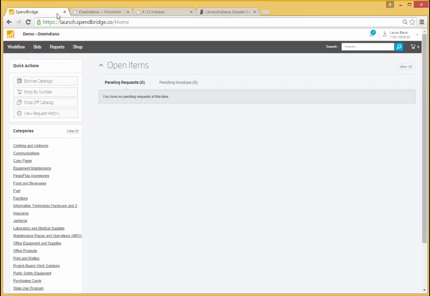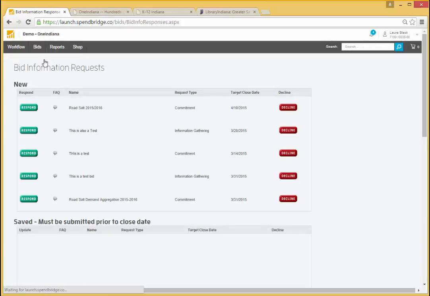Once I've logged in to One Indiana, Library Indiana, or K-12 Indiana, to respond to the demand aggregation event that's being held by the state, I can navigate to Bid Requests and click Respond. It's important to note that only certain users have access to respond to demand aggregation events in these programs. If you or someone at your organization needs the ability to respond and you do not have it, you can email info@oneindiana.net, info@k12indiana.com, or info@libraryindiana.com, and we'll set you up.